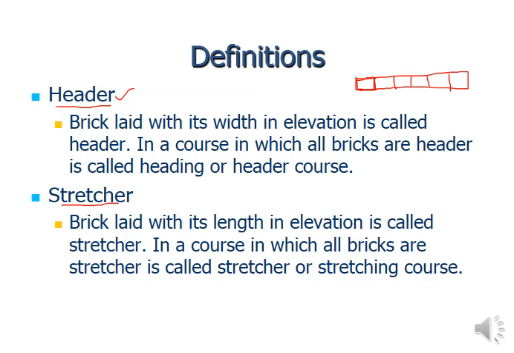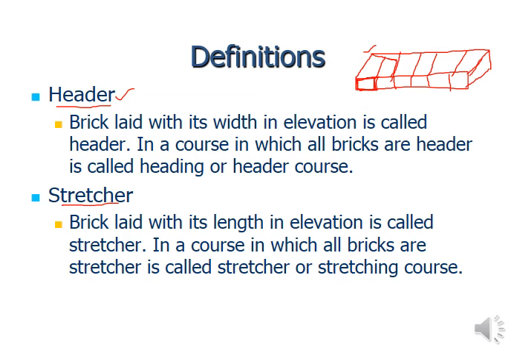Okay, so if we see it in the third dimension, this is the brick, and this is the length of the brick. In this way the length is in the lateral direction, and on the front side you can see the width and height of the brick.